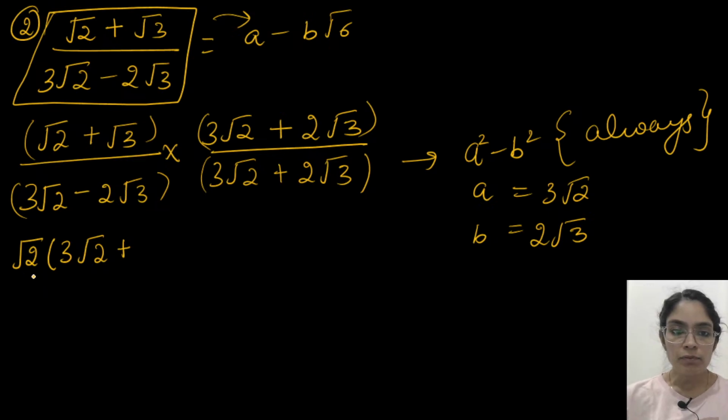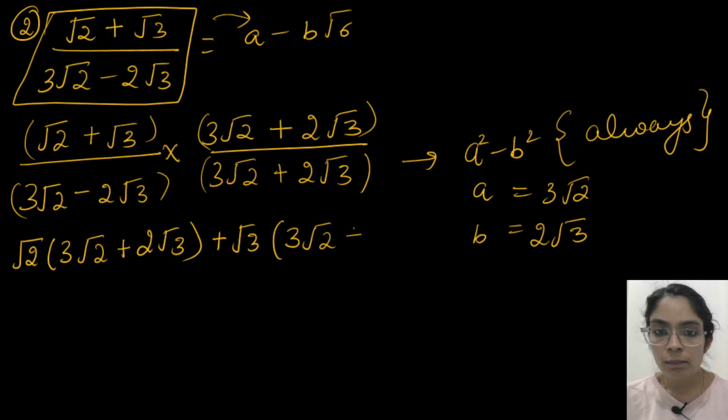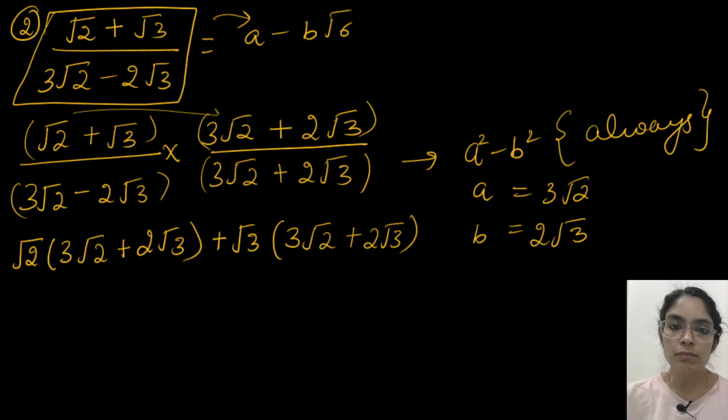Then plus √3, the second term of the first bracket, times (3√2 + 2√3). So I have written the full second bracket, and the first term and the second term both multiply with it.